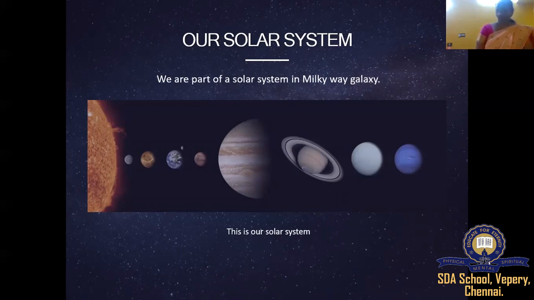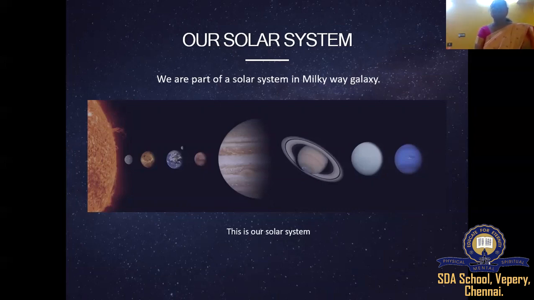Our solar system has 8 planets and big star sun. There are lots of galaxies in our universe. Our solar system belongs to Milky Way galaxy. In our solar system, Earth is the third planet in which we are living, and the Jupiter is the largest planet, as we can see in the picture which is on our screen.